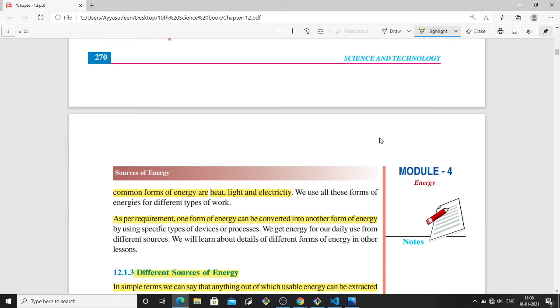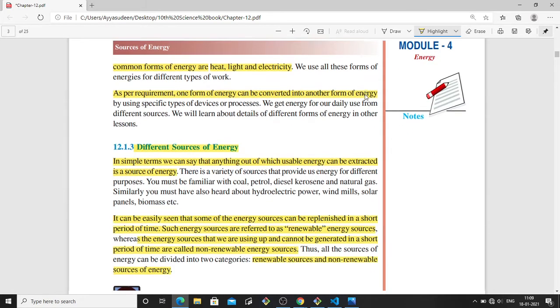As per requirement, we can convert one form of energy into another form of energy. For example, light energy can be converted into electrical energy, electrical energy can be converted into heat energy, and heat energy can be converted into electrical energy. So, based on the requirement, one form of energy can be converted into another.